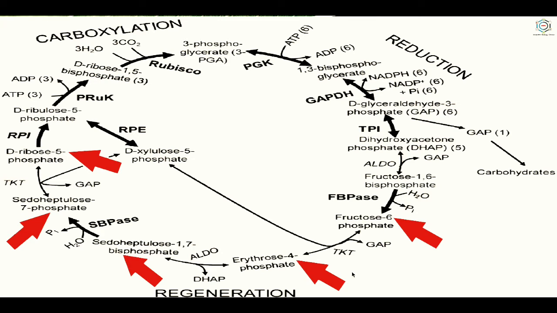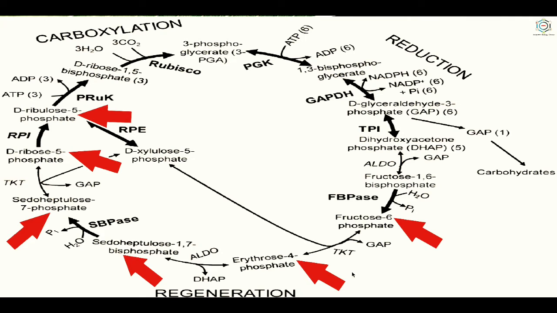Now, after this, the two molecules of ribose 5-phosphate are converted to two molecules of ribulose 5-phosphate in the presence of the enzyme phosphoribose isomerase, and after this, the four molecules of xylulose 5-phosphate are isomerized to four molecules of ribulose 5-phosphate in the presence of the enzyme ribulose phosphate isomerase. Here you can see that from ribose 5-phosphate, ribulose 5-phosphate forms, and from xylulose 5-phosphate also ribulose 5-phosphate forms.